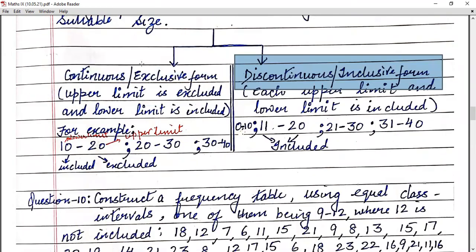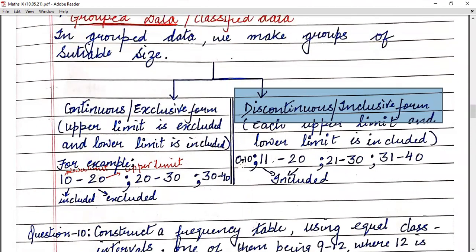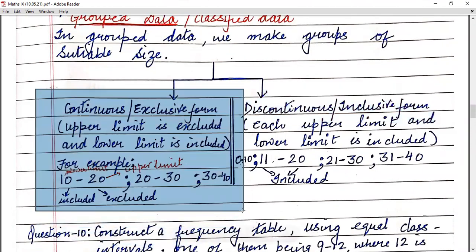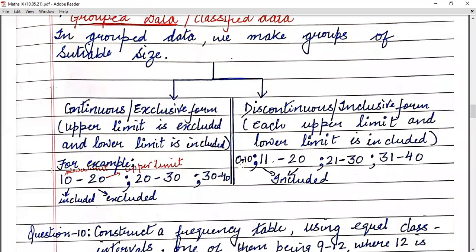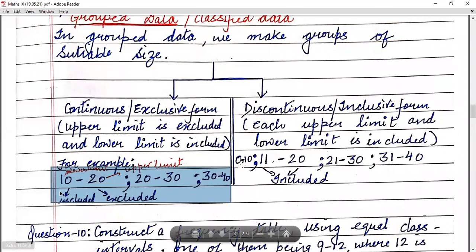Now, children, let us discuss the first grouped form, that is the continuous form. In the continuous form, your upper limit is excluded and the lower limit is included. Let me tell you first what the continuous and exclusive form is. When your class intervals are like 10 to 20, then 20 to 30, then the next one is 30 to 40, all the lower limits are included.